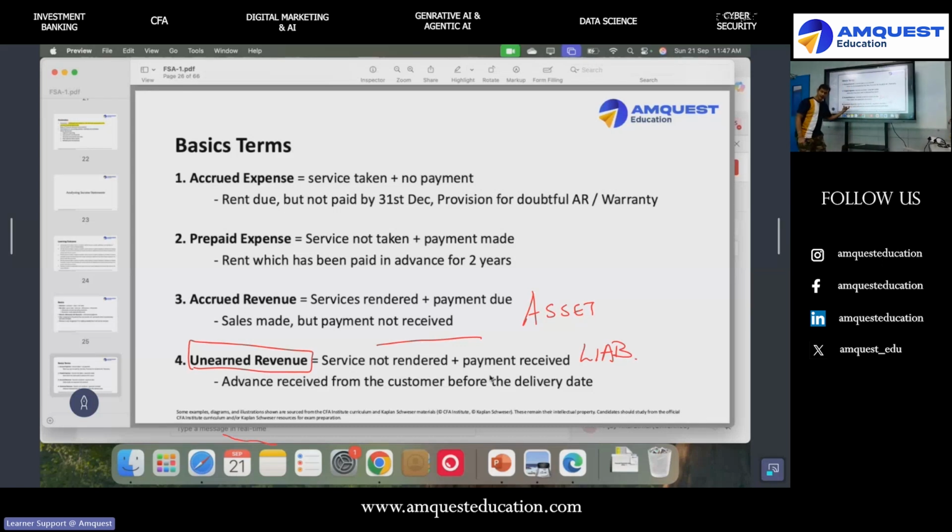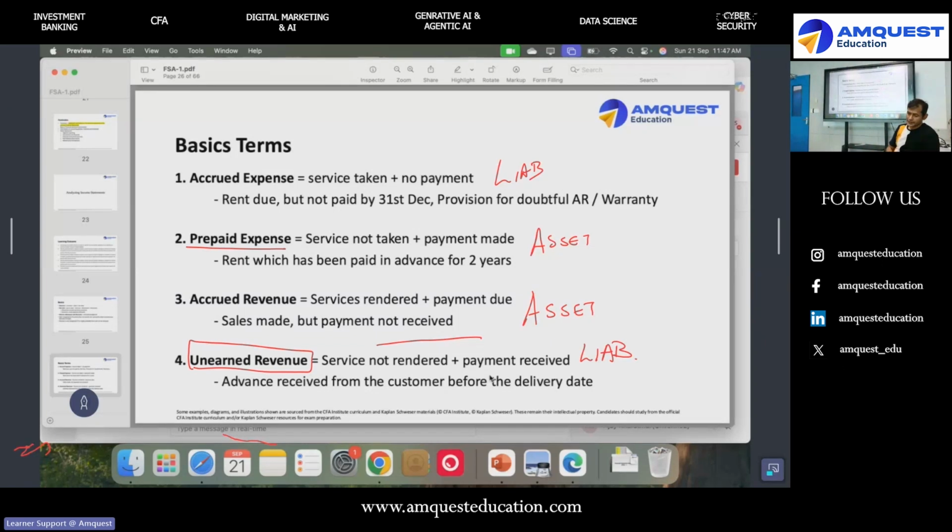So please learn. Unearned revenue is a liability. Accrued revenue is an asset. Prepaid expense is an asset. So remember, prepaid income, pre-received income, is a liability. Prepaid expense is an asset. Accrued expense is a liability. Accrued income is an asset. So please learn the words based on the terms. Don't say accrued liability. Accrued can be expense or income.